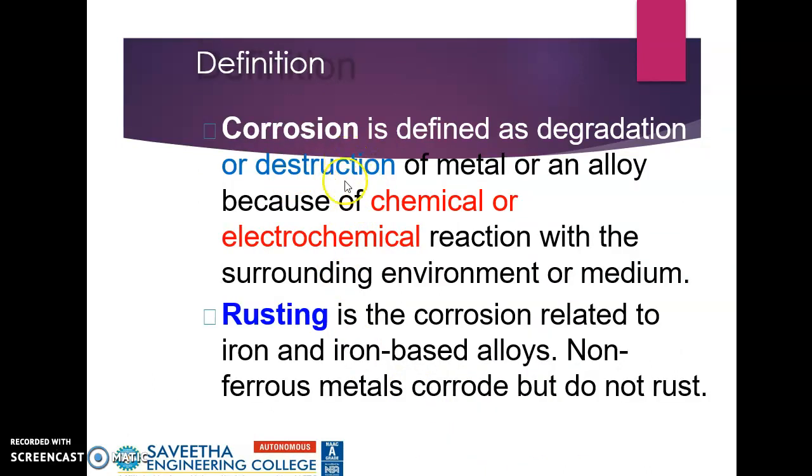So what is corrosion? It is defined as the degradation or destruction of any metal or alloy because of chemical or electrochemical reaction with the surrounding environment or medium. And rusting is the corrosion related to iron and iron-based alloys. Non-ferrous metals also corrode but do not rust.